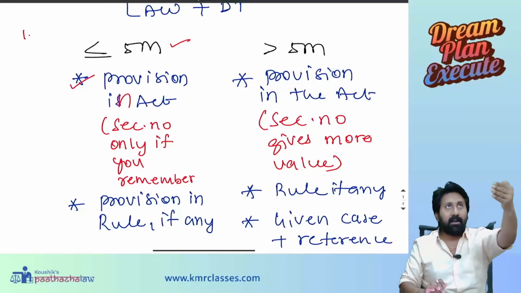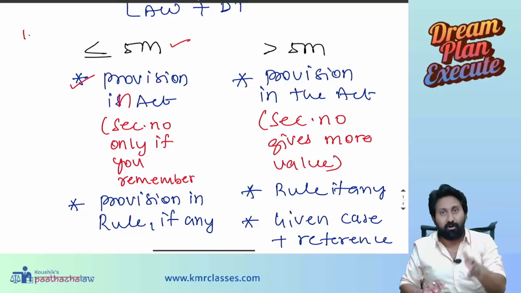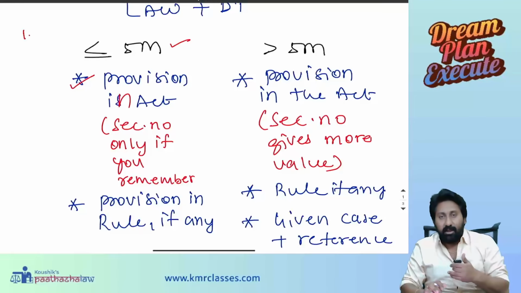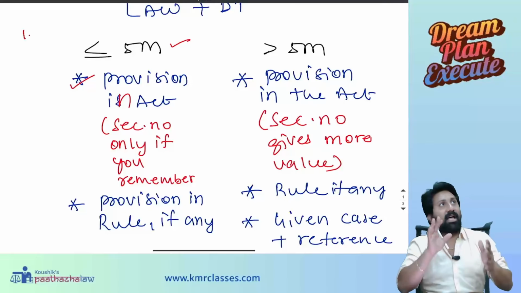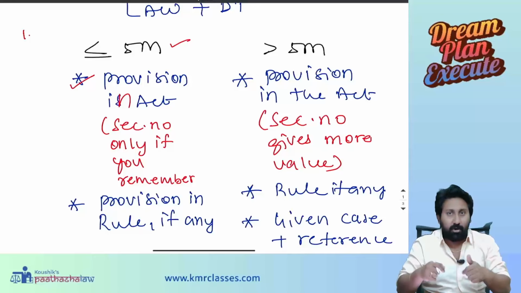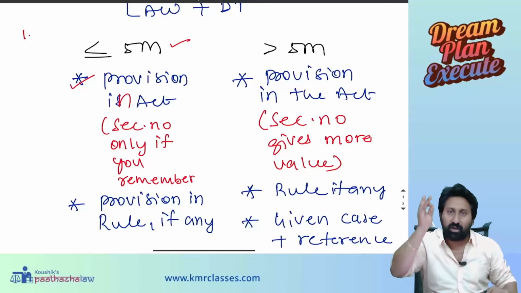For example, if they are asking on the deposit of proxy form time limits, you have to write subsections 4, 5, 7, those subsections. But still, you may think, I know the answer, let me write it entirely. For extra points you have written which are irrelevant, no marks will be awarded. So ensure that the points you are writing are straight to the question.